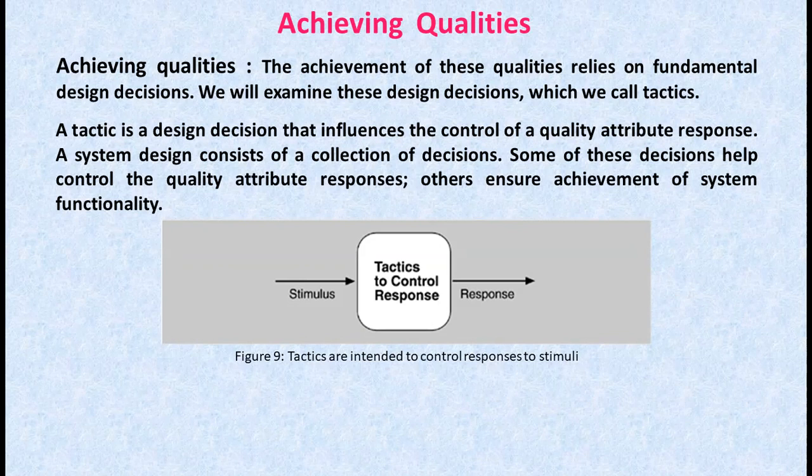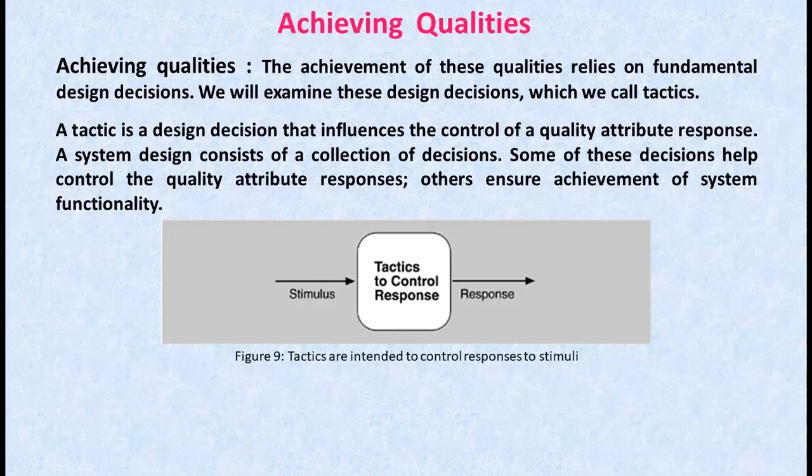Here both redundancy of data and redundancy of computation are also tactics. There are further refinements that a designer can employ to make each type of redundancy more concrete. For each quality attribute that we discuss, we organize the tactics as a hierarchy.